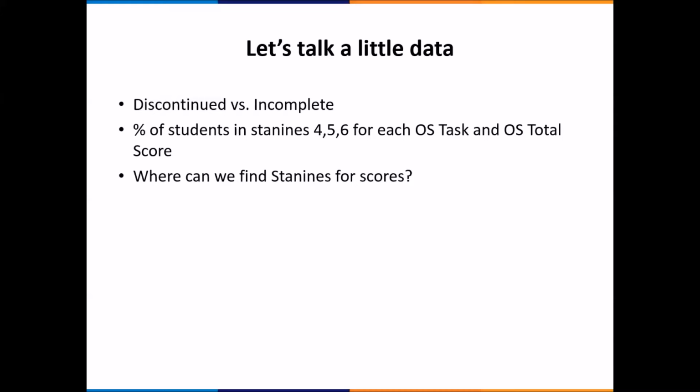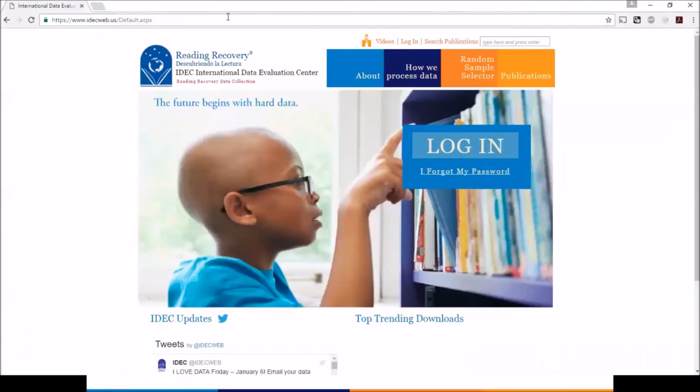And before we get into that, I think it might be worth our time to look at where we find the STAY 9s for our observation survey scores. So I'm going to drag another window over here, and it's a web browser to our website. You can find the STAY 9s for the observation survey tasks by going to our publications link, clicking on that.